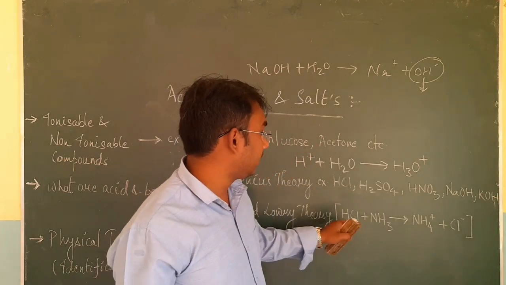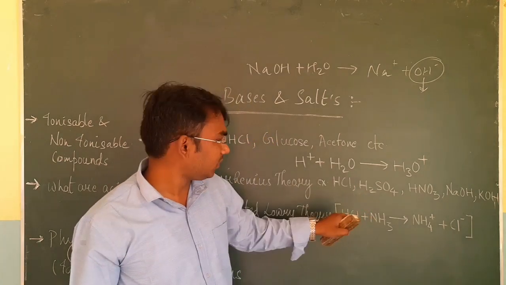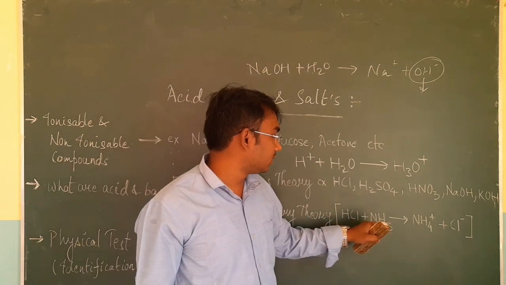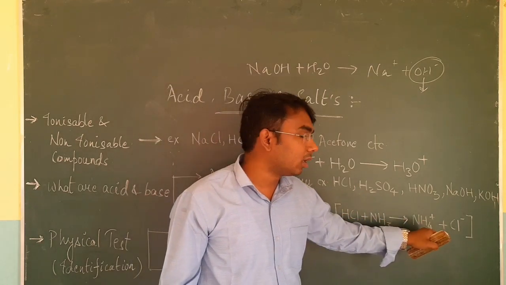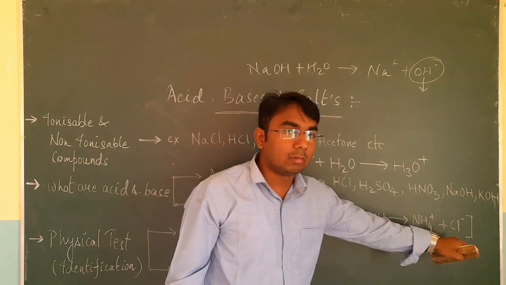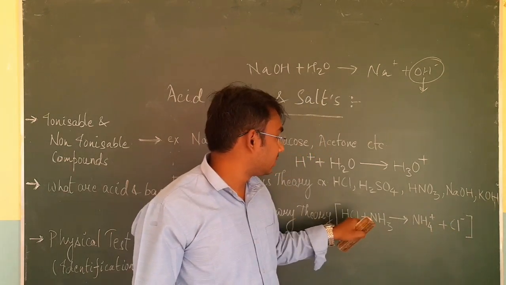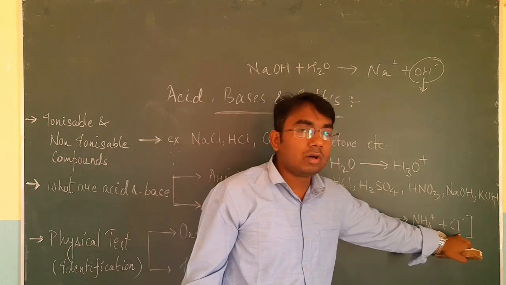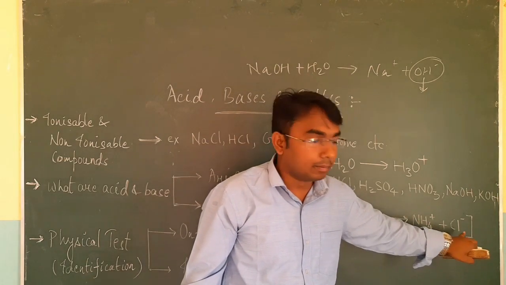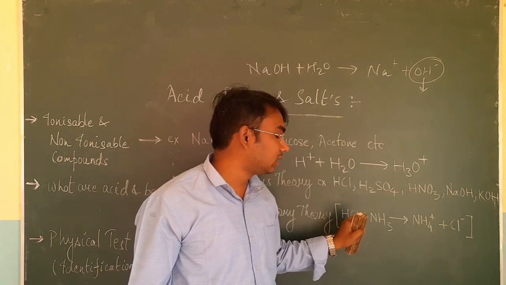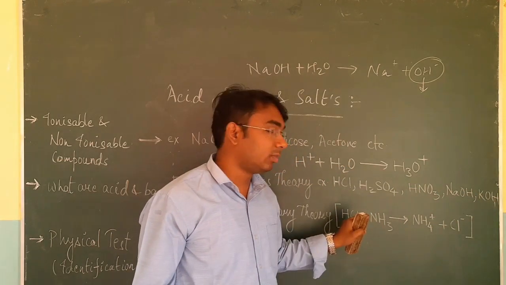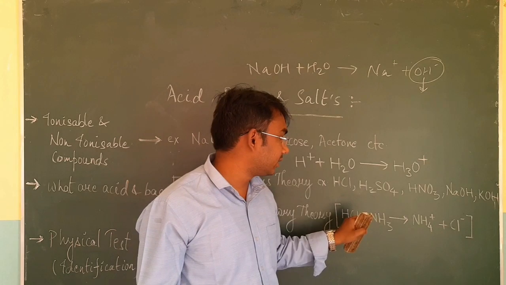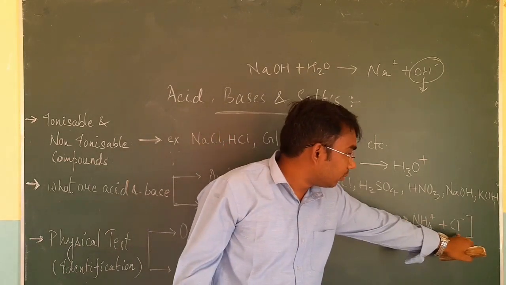For example, when HCl gas reacts with ammonia, it forms ammonium ion and Cl minus. Here HCl is your Bronsted acid, and this Cl minus is its conjugate base. HCl, after donating its H plus, forms Cl minus.